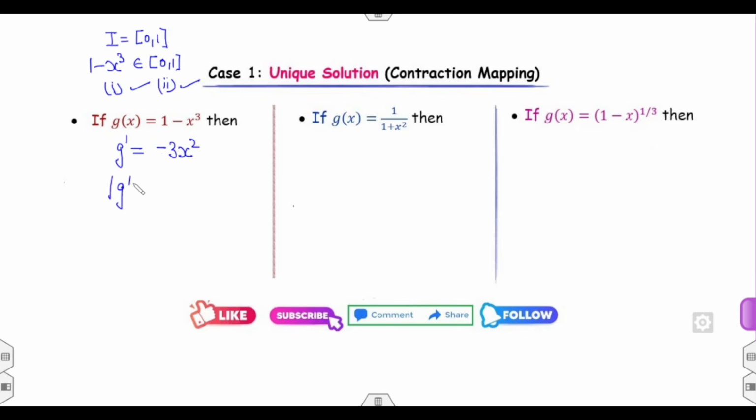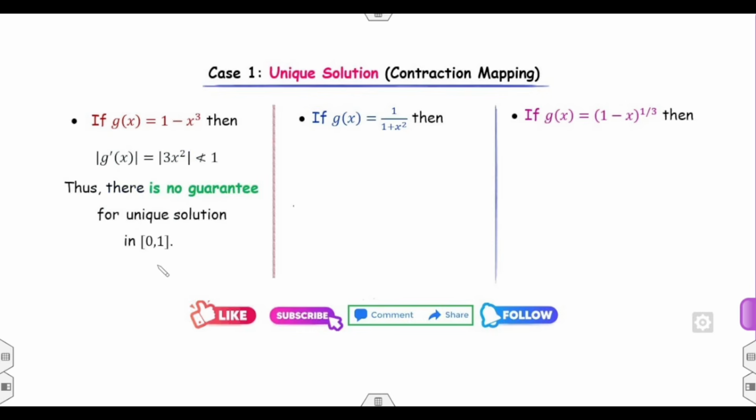Third property, g prime. If you consider the derivative, that will be 3x square. Will it always be less than 1 on the interval 0,1? No. If you take the value of x as 0.9, fine, then it will not be less than 1. So if it is not less than 1, that means there is no guarantee of a unique solution. Clear? Now look at the second case.